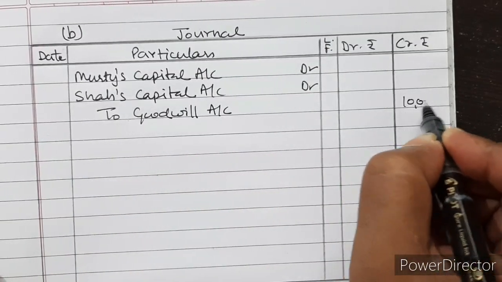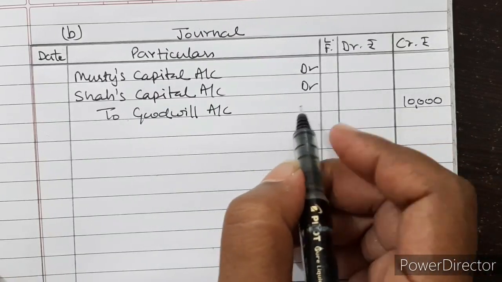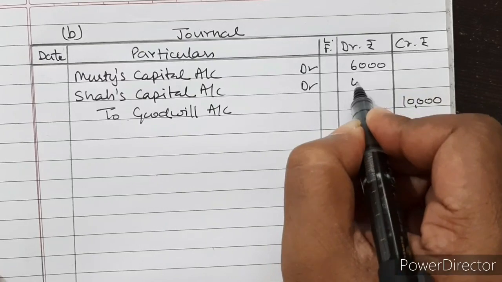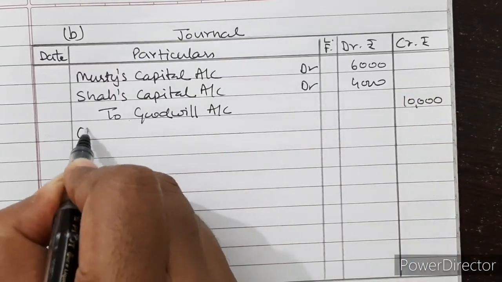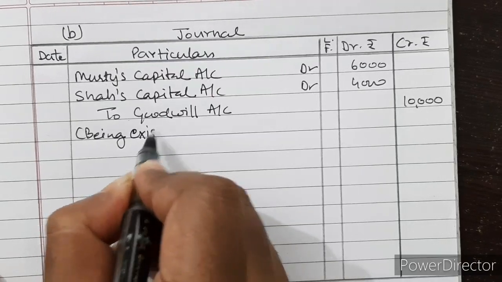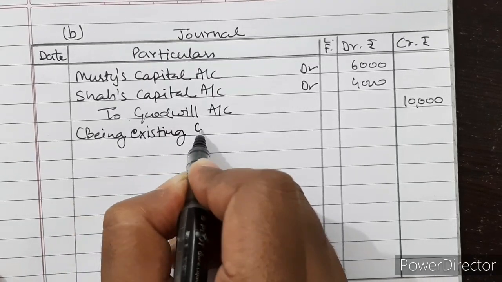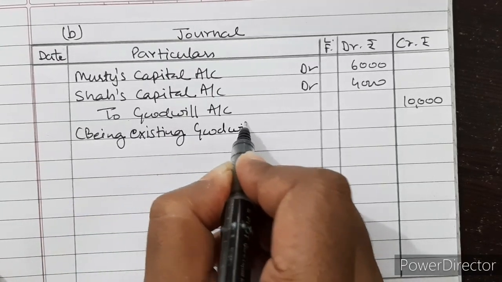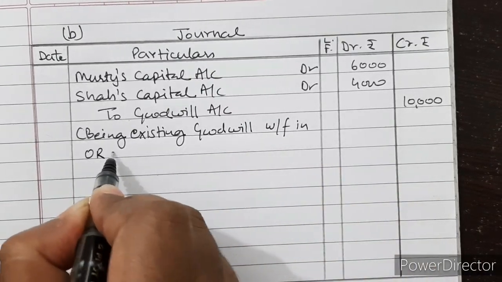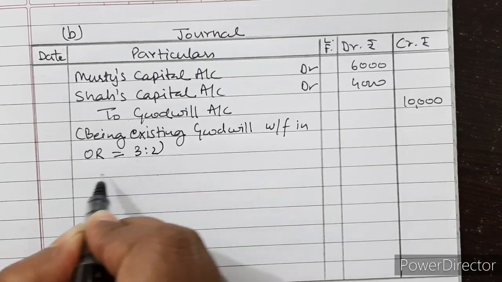Existing goodwill was rupees 10,000 and their old ratio is 3:2. So 6,000 and 4,000. Being existing goodwill written off in old ratio, that is 3:2.